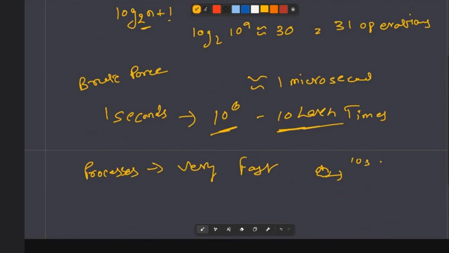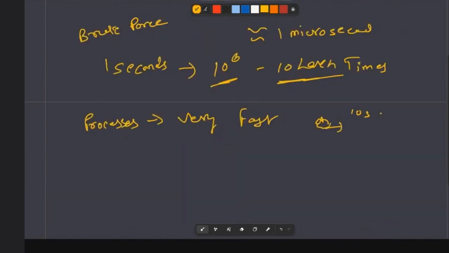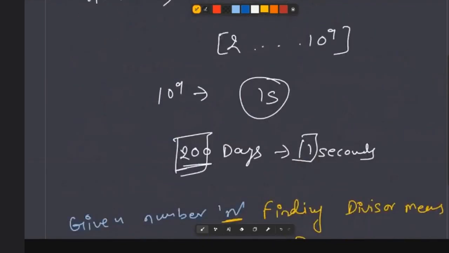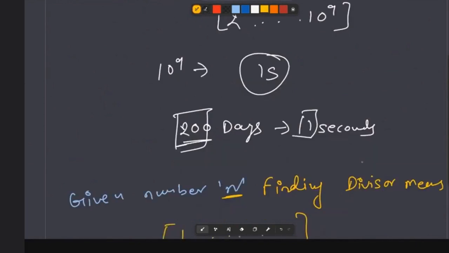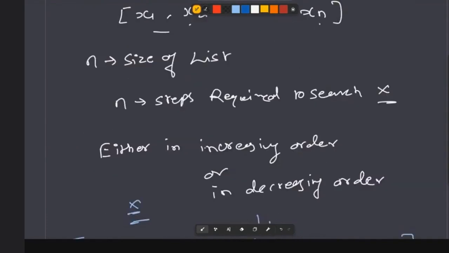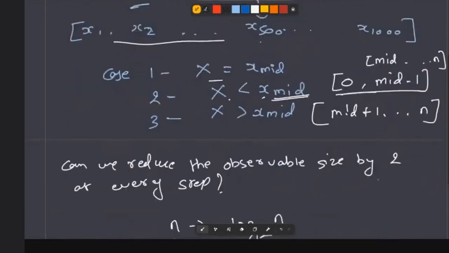So by this, I come to the conclusion of this session. In this session, we have discussed what algorithms are and two examples showing the importance of those algorithms. We learned the importance of algorithms in terms of time complexity, where we can reduce the time taken by an algorithm by a very large factor.